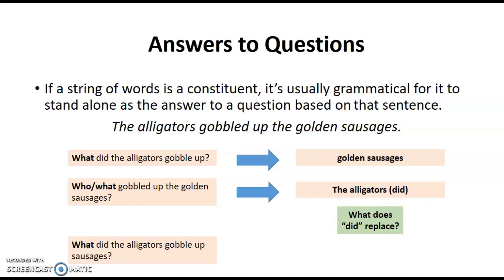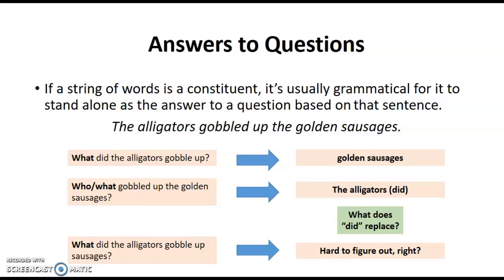And if I try to ask a question that yields a different kind of answer, like what did the alligators gobble up sausages? If I'm not asking a question that points to the right thing in the sentence, and in this case, I've added the word sausages, which almost refers back to what in that sentence, it's hard to figure out.